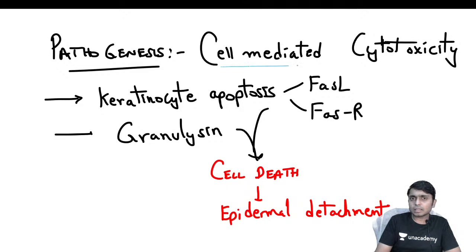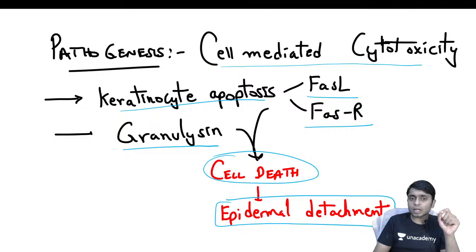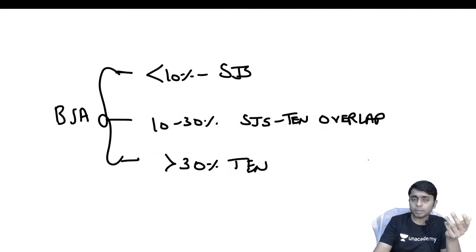The pathogenesis is that all of them cause cell-mediated cytotoxicity. Basically they are going to induce granulysin release and keratinocyte apoptosis. Because of the activation of Fas ligands and Fas receptors, there will be ultimate cell death, because of which clinically we can see epidermal detachment. The cells which die are of course keratinocytes, which are present in the epidermis, so there will be epidermal detachment ultimately.